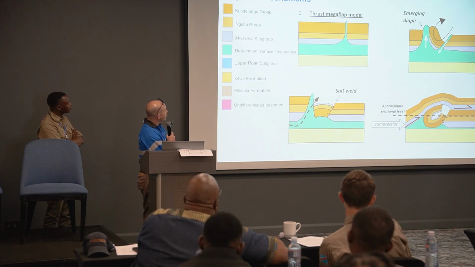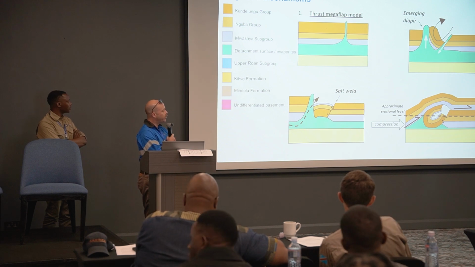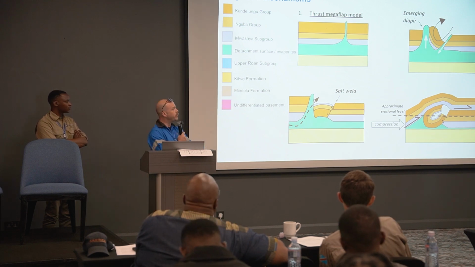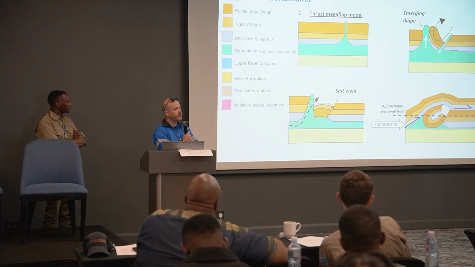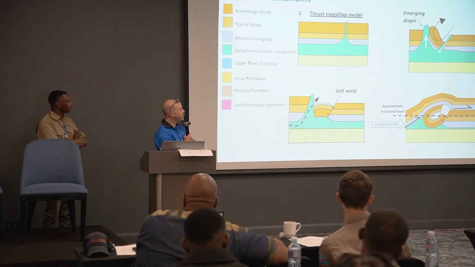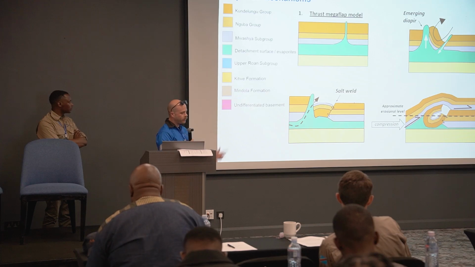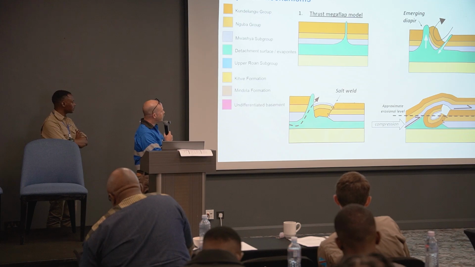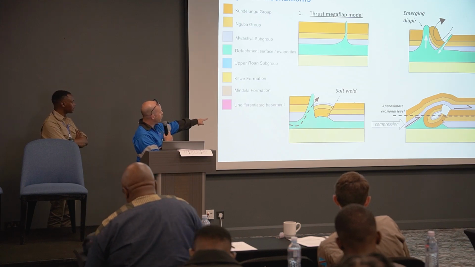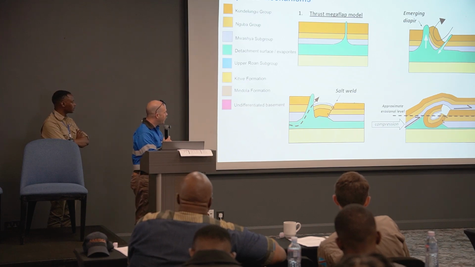at least something different, is a mega flap. So for those of you who don't know what that means, when a salt diapir or a salt wall bursts up through a sedimentary package, as far as I understand, some of the sediments that are on the flanks of that diapir can be tilted almost to near vertical orientations. And if in a perfect scenario there's salt withdrawal on one side and salt emplacement up the other, in other words, one diapir emerging, another one receding, it could flip it back over in a small area with a salt weld in between, which could later be exploited during the Lufillian orogeny and squeezed over top and folded over in the configuration that Alpha's shown.